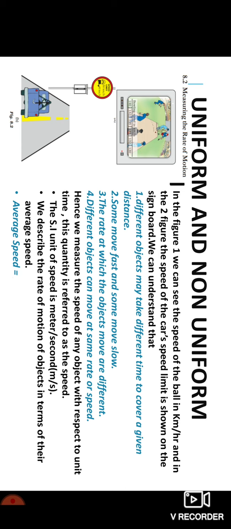Third point: the rate at which objects move is different, meaning each object has its own energy, so it can move with its own speed. Fourth point: different objects can move at the same rate or same speed. There may be two different objects which are moving at the same speed or at the same rate.